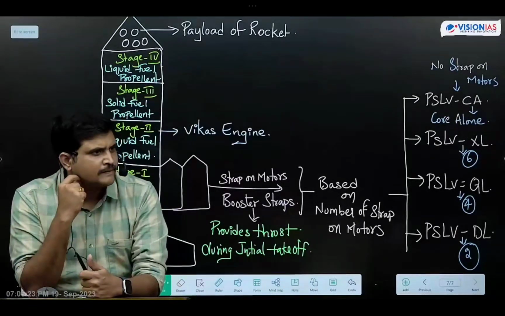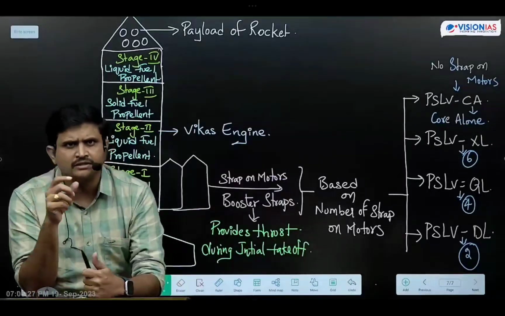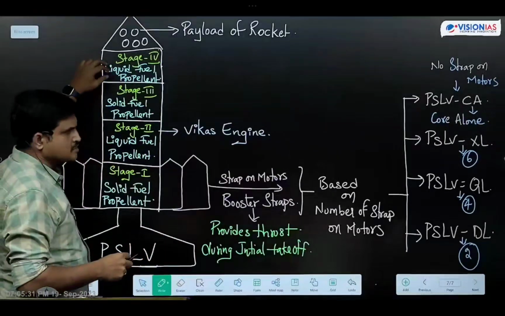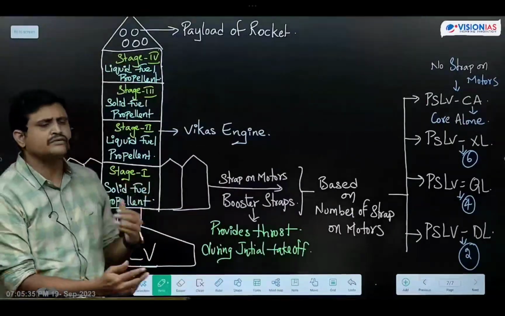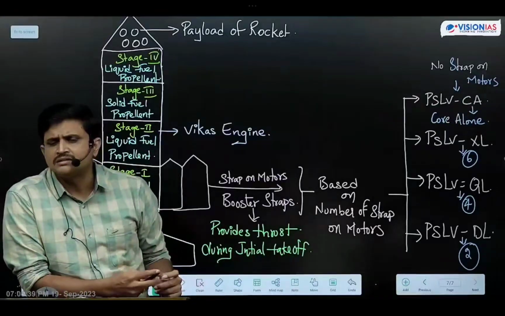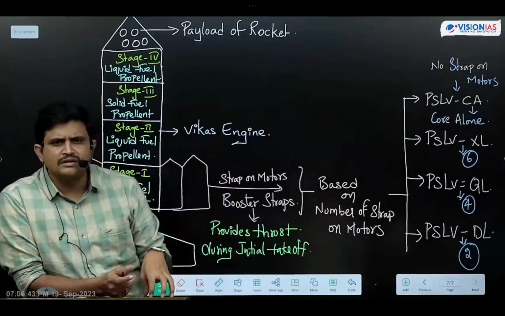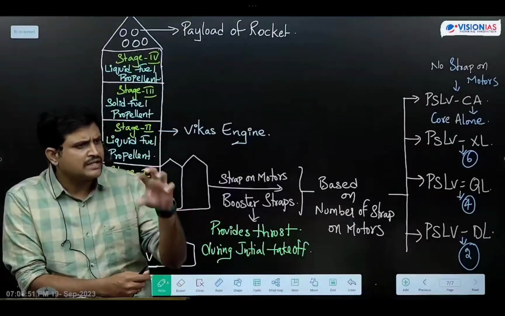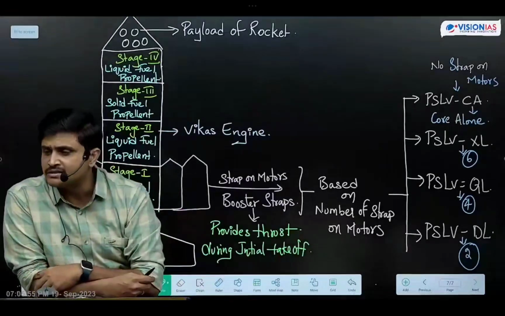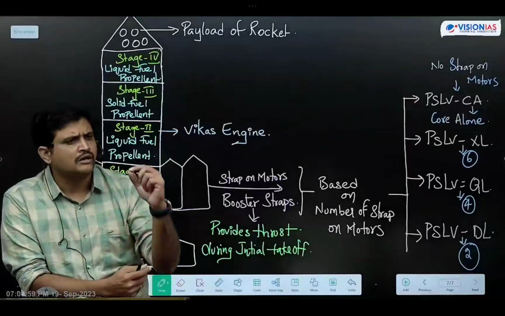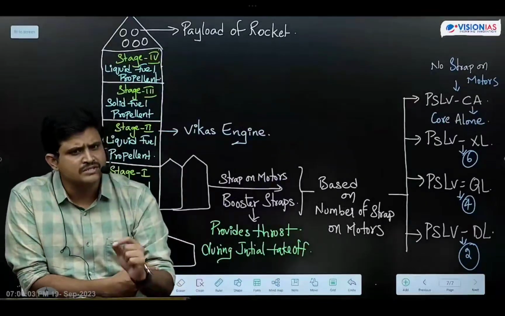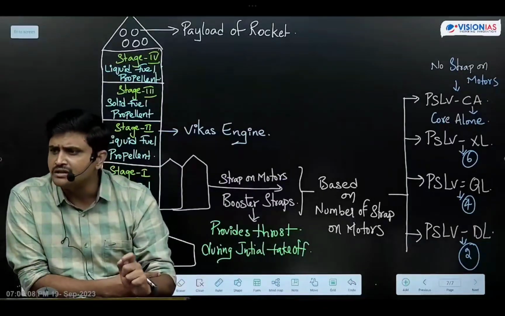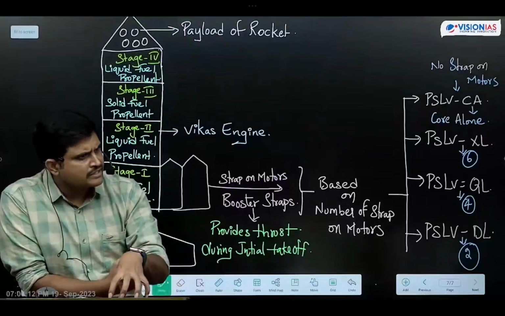Okay, and regarding this PSLV, the 4th stage, recently ISRO has tested twice. This 4th stage itself will act like a satellite, to overcome space debris and make rockets more efficient. After launching the satellites, the PS4 stage itself will act like a satellite for a certain period of time. That we call an orbital module. We have tested it in the PSLV C45 rocket and the PSLV C53 rocket. Okay, these are the important points regarding this PSLV, students.